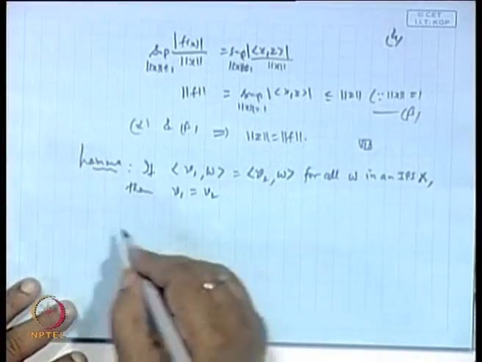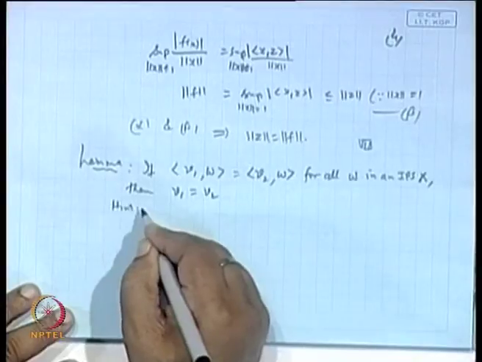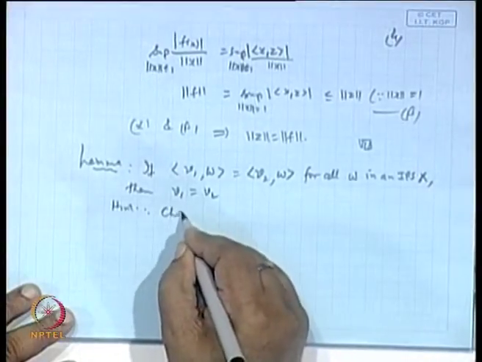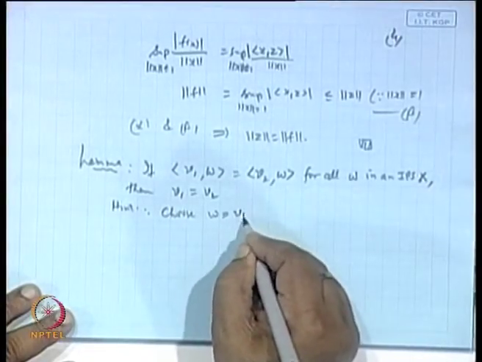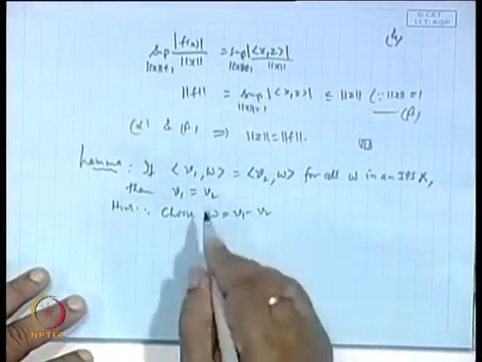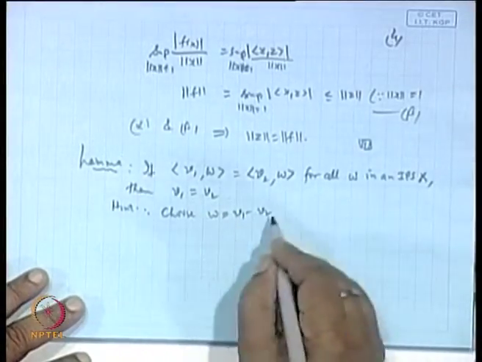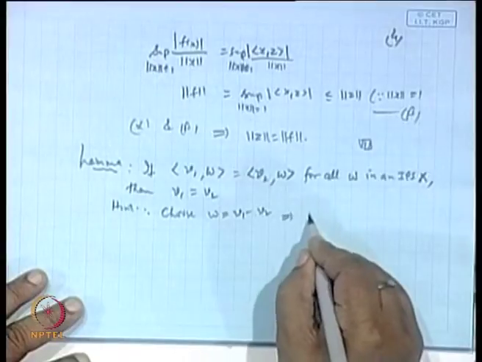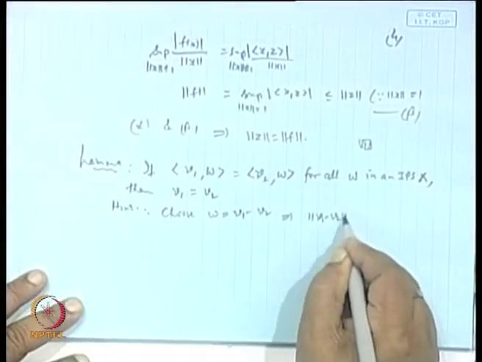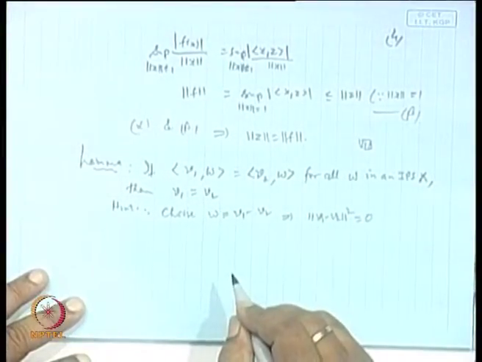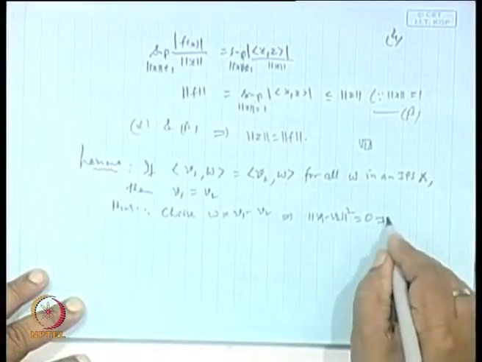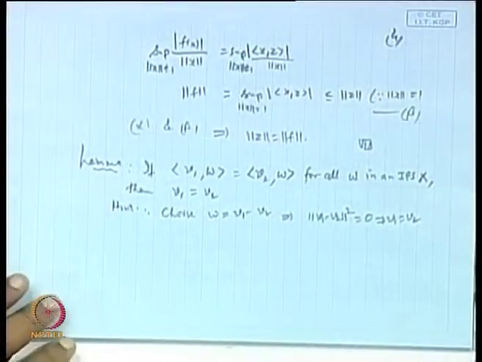Clear? The hint is to choose w to be v1 minus v2, and then the entire thing becomes norm of v1 minus v2 whole square is 0. Is it right? And that implies v1 equal to v2. Clear?